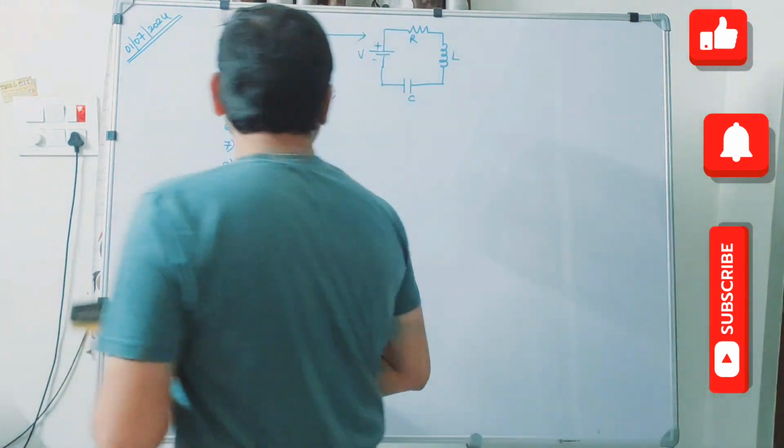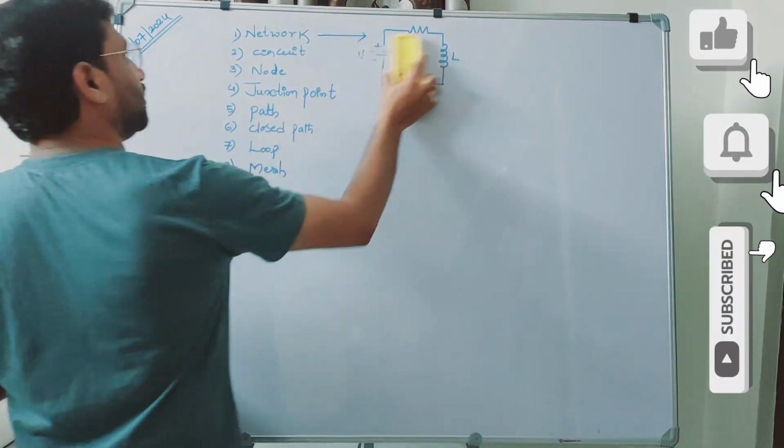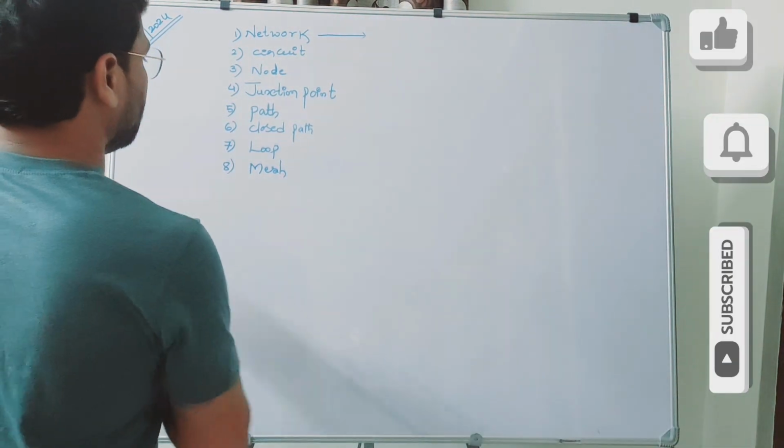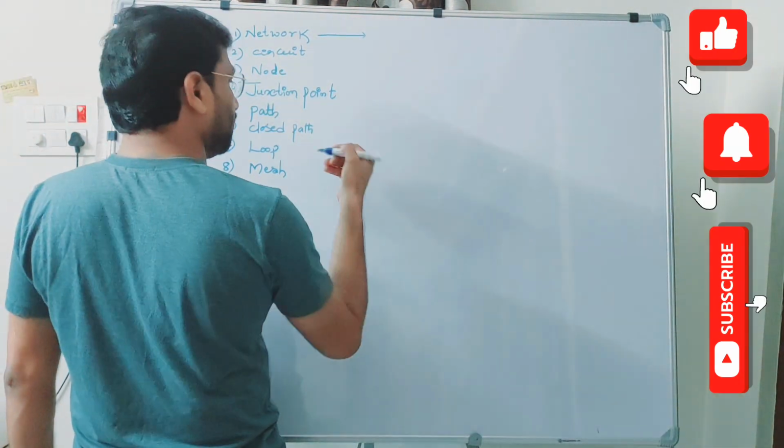Now, when it comes to node, let me take a slightly more complex circuit so that we can define all these parameters or definitions.